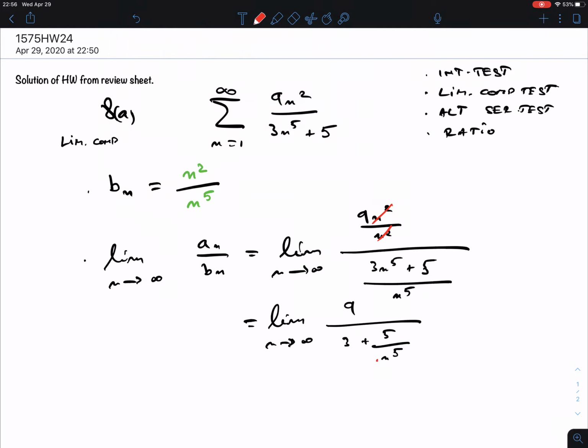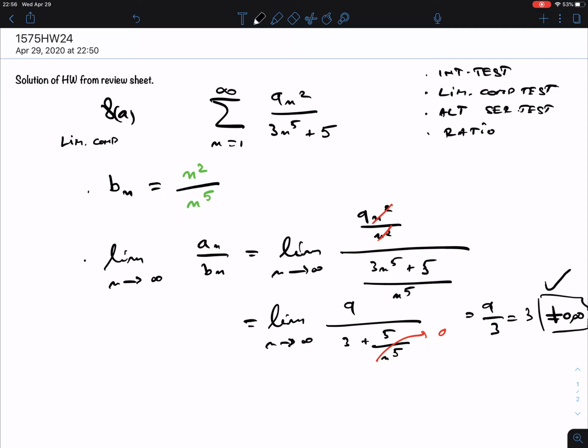Now, this is 3. This is bigger than 1, smaller than 1. What is the matter here? No, what we want is not 0 or not infinity. That's the only thing that we need, and then we are assured that the bn we chose is a good one. There might have been other bn's, but this is a good one.